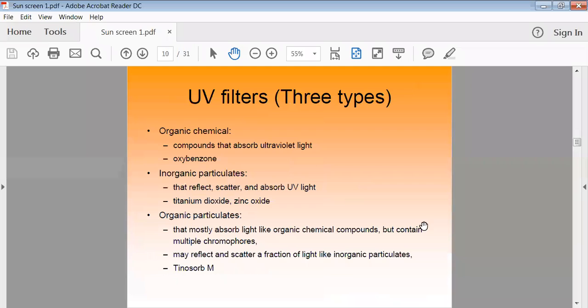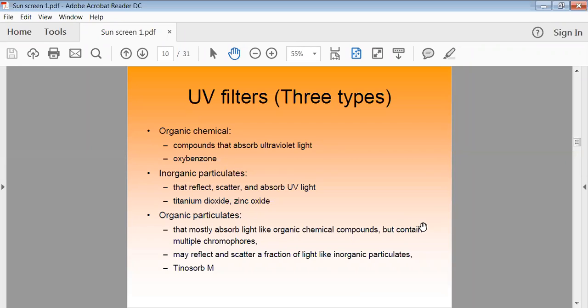Then UV filters. There are so many UV filters, ultraviolet light filters, which can block your UV rays, or pass the safe rays toward the skin and block the unsafe rays. Such kinds of filters are available in the pharmaceutical industries. There are organic as well as chemical type of filters. They are compounds which can absorb the ultraviolet light, like oxybenzone. This is one example.